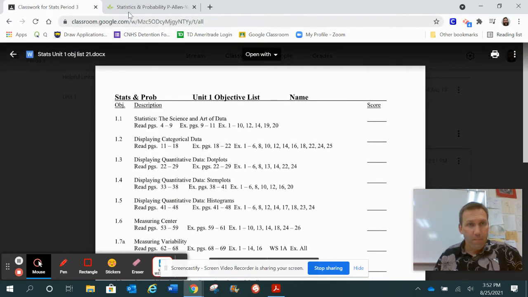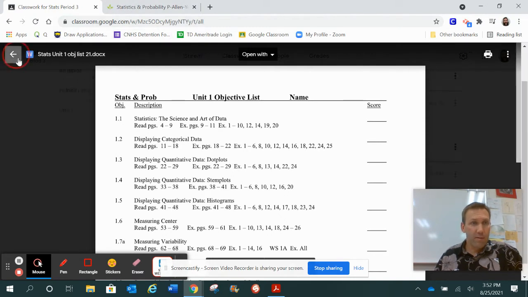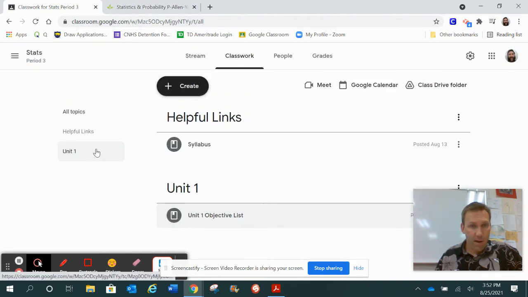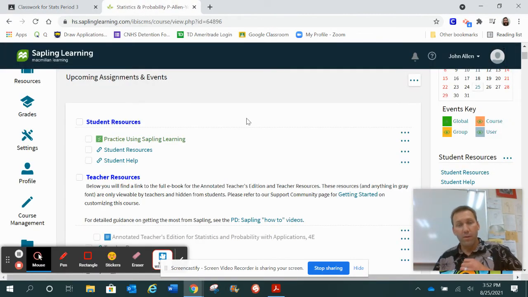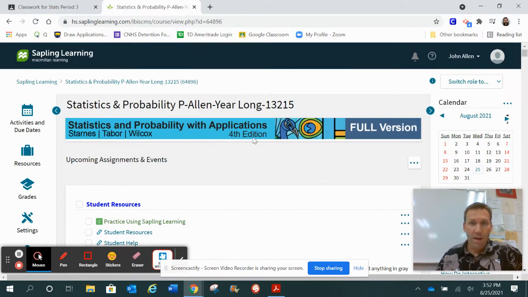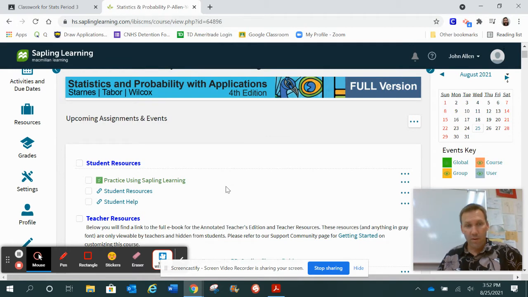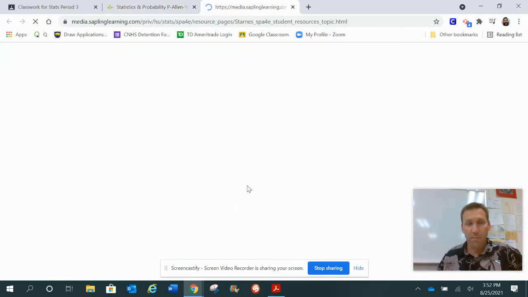All right. The other thing that the statistics class has access to online is the book. Now, we're using a new book this year, so it's the first time we've ever used it, and it has a lot of online access. So this is my access. This is the teacher version. The students' is going to look pretty similar. In fact, if you want to see exactly what the students get, we can click on Student Resources here.